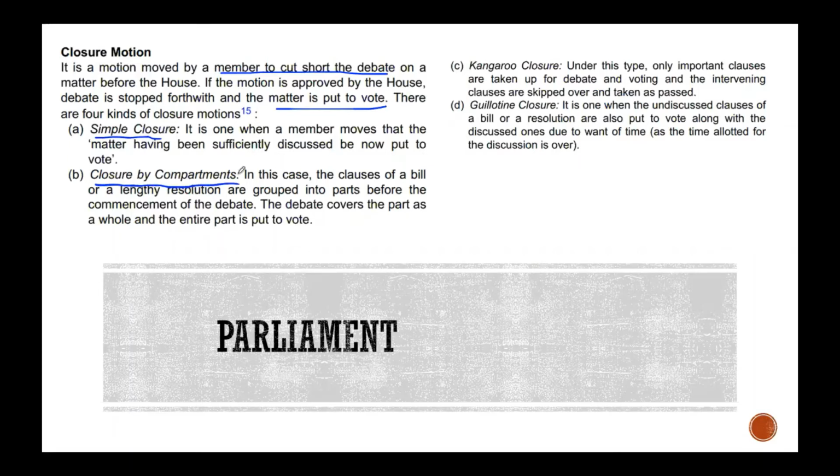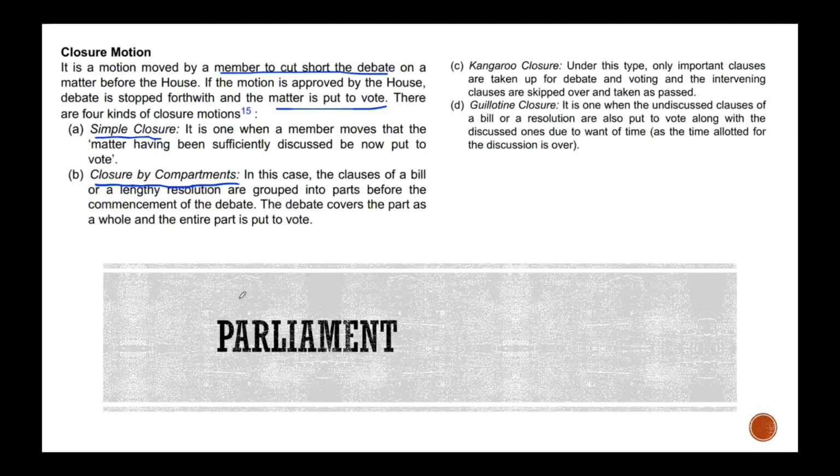So if we are talking about a bill, for instance, let's say there is a bill about welfare for transgenders, and this has been introduced. If you want to see what kind of closure, in case it is by compartment, the clauses of the bill, or some lengthy resolution, let's take the example of a bill. They are grouped into parts, into compartments. When the debate started, now the debate covers the part as a whole, and the entire part is put to vote.